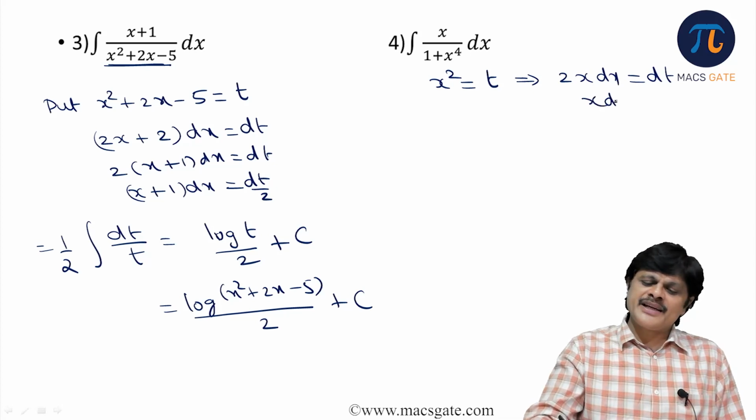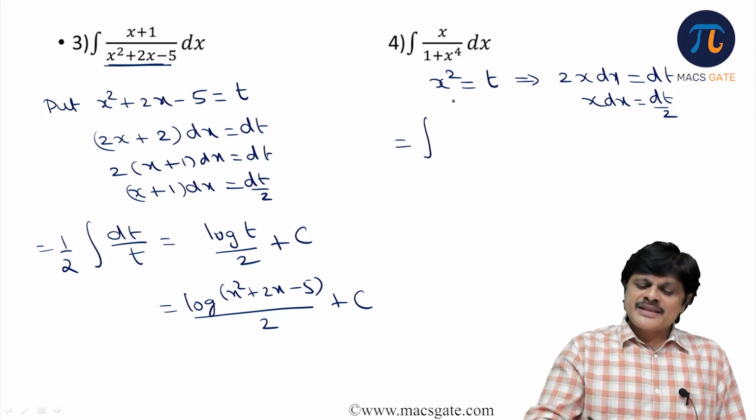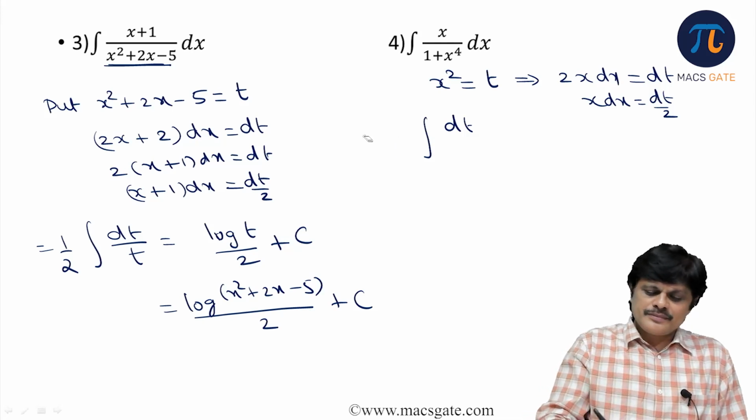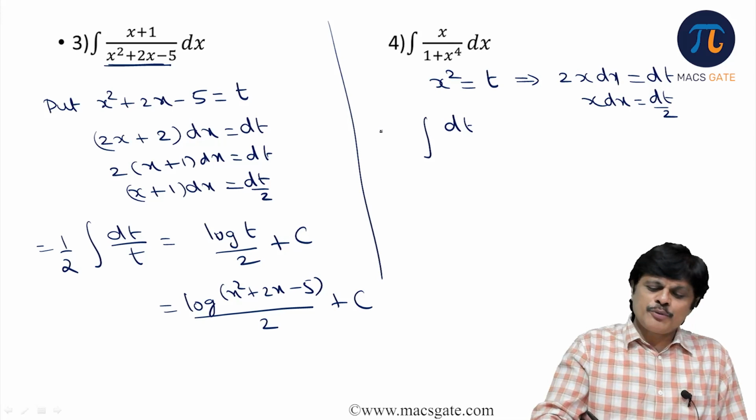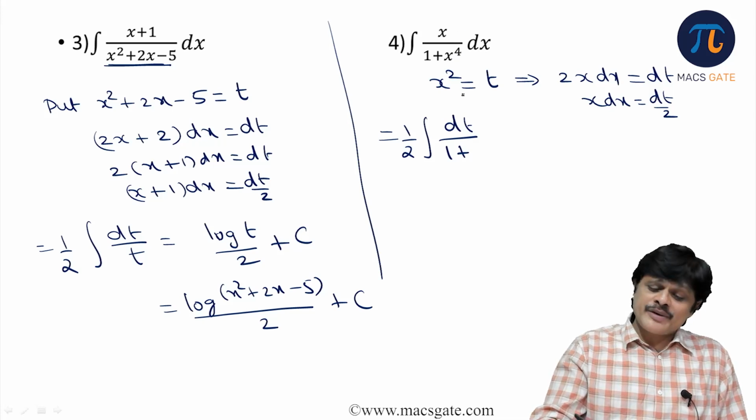That means x dx is equal to dt by 2. The 2 is a constant, you put it outside. And 1 plus x power 4 can be written as (x square) whole square. X square is t, therefore it is t square.